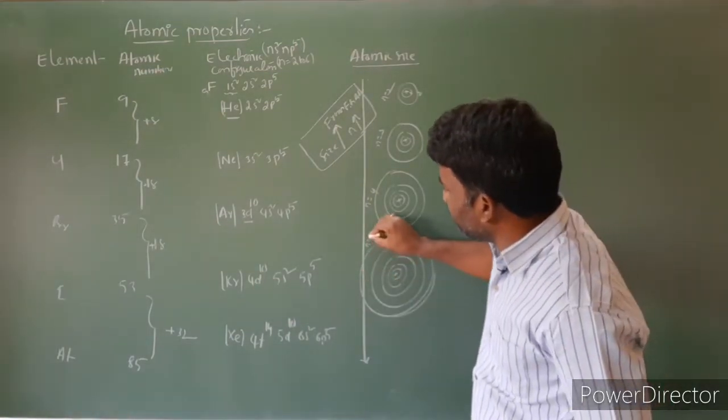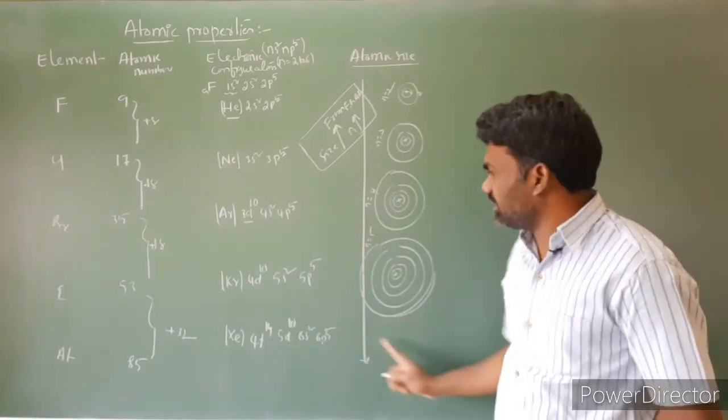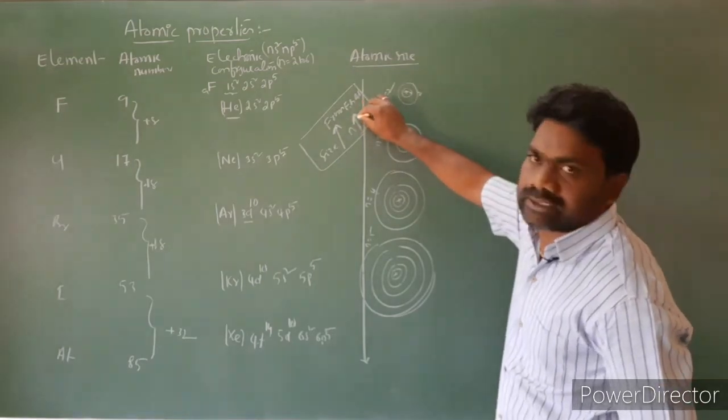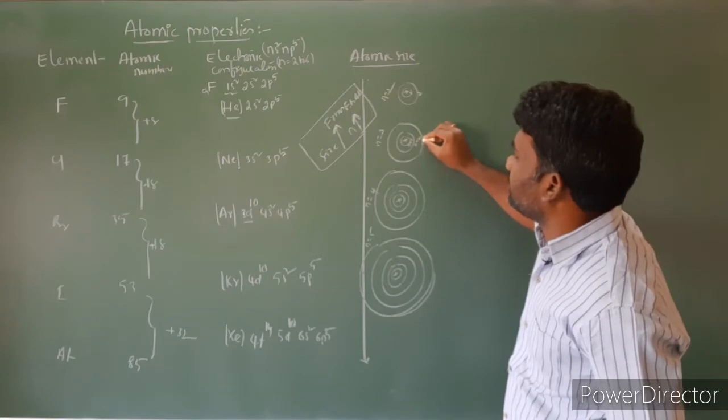So N is equal to 5. In the case of astatine, N is equal to 6. Look at the 2, 3, 4, 5: the N value is going to increase. This is the first shell, second shell. So N is equal to 1, N is equal to 2, N is equal to 3.